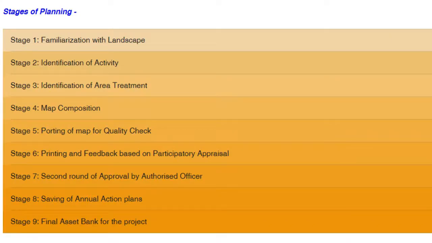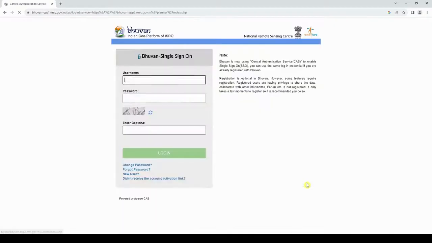Stages of planning portal. The portal developed has the following stages for planning an activity on a location. The user is allowed only step-by-step transition between the stages, and required functionalities or modules are enabled stage-wise. The user has to log in with his username and password into the Yuktdhara web page. After successful authentication of the MSE user, the user is navigated to the index page of the Yuktdhara portal.